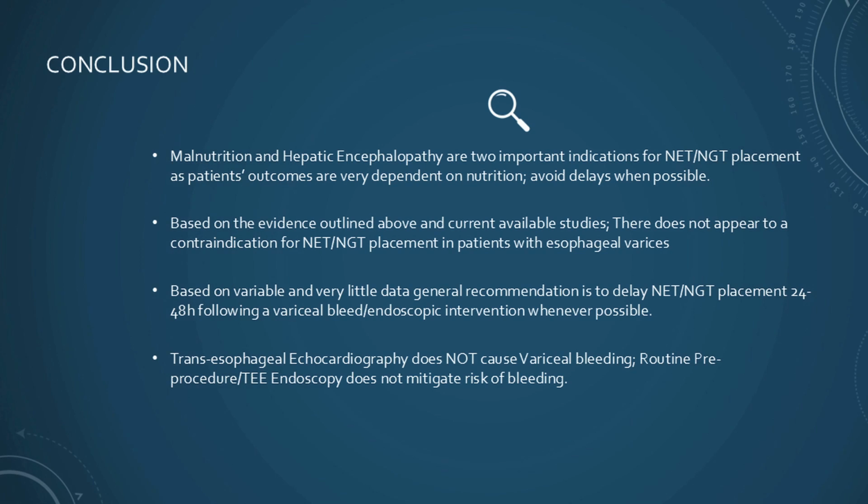Now, I'll jump to my conclusion based on all these studies. What I think I got from all the research on esophageal varices and NG tube placement, yes, malnutrition and hepatic encephalopathy are both very important indications for NG tube placement, as patient outcome depends on it. And based on, honestly, the evidence or lack thereof, and whatever current available studies that we have, there does not appear to be a contraindication for nasoenteric or NG tube placements in patients with esophageal varices.